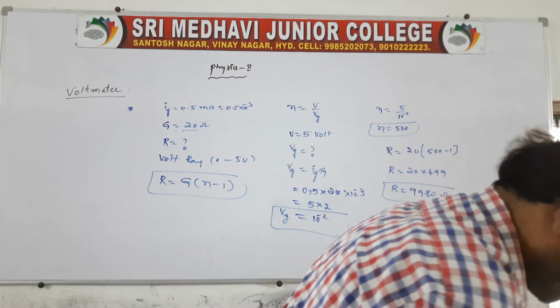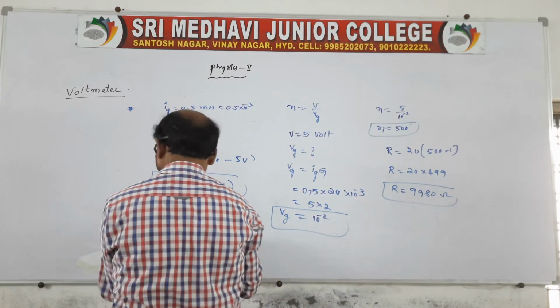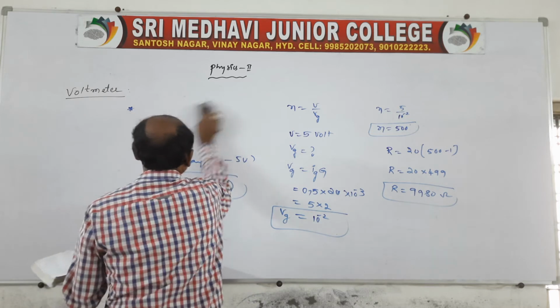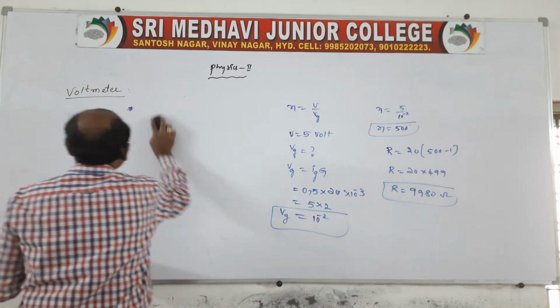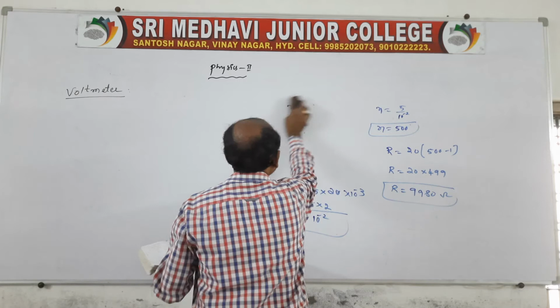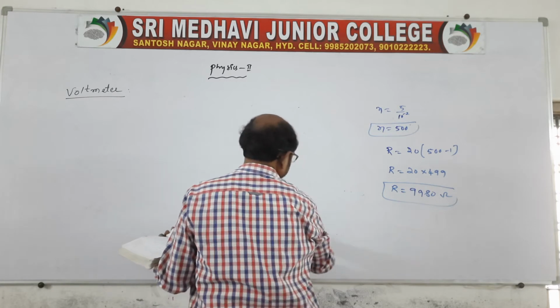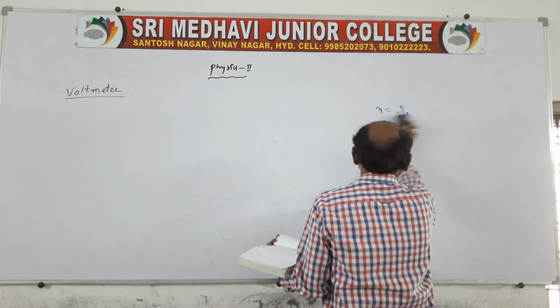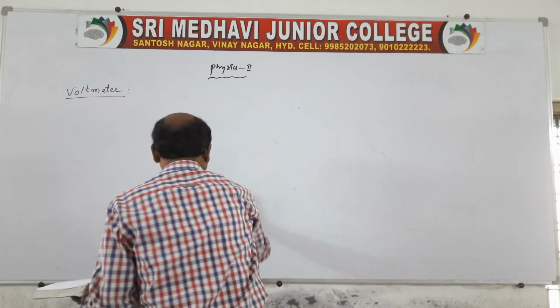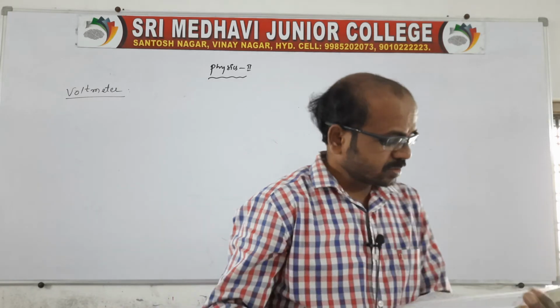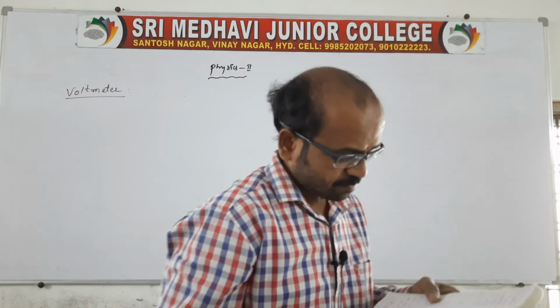I'll tell you one more example problem related to this. The question is, I'll read the question.